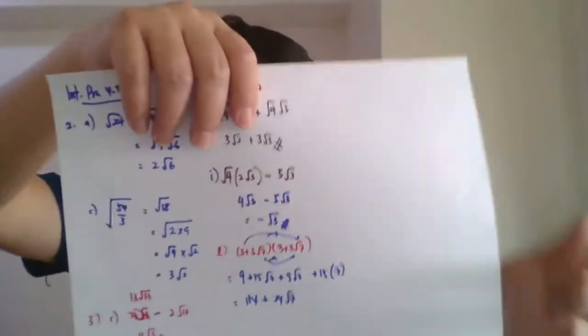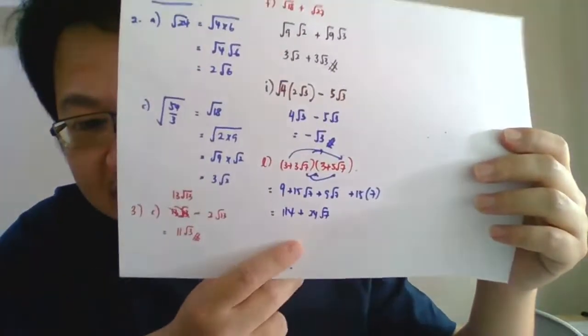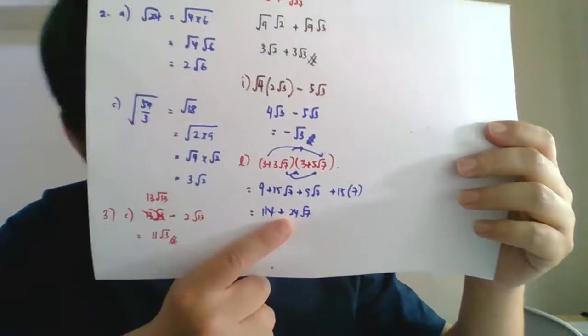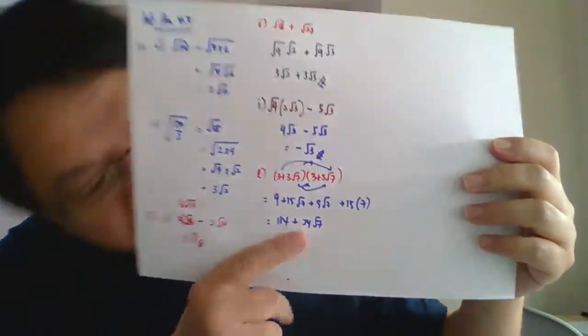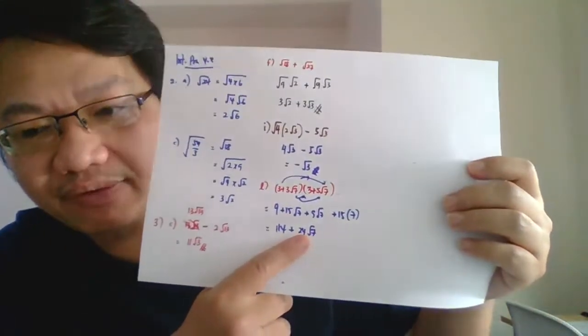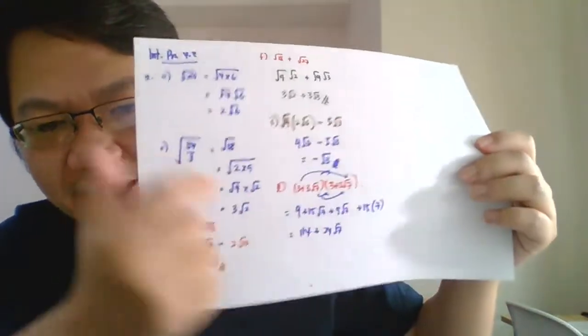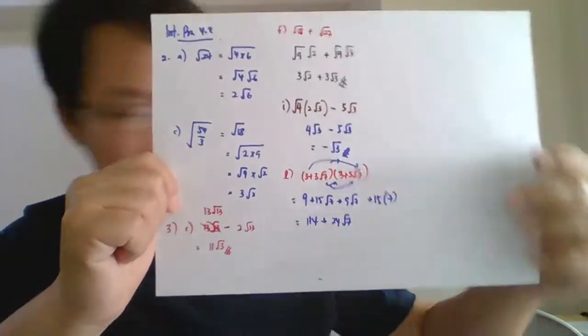Okay. For question L, please double check betul ke the calculation I made here. So my final answer is 114 plus 24 berapa ni? Surd 7. 114 plus 24 surd 7. Okay, for L, I expect this is the final answer that I obtained. Double check, that is my answer for L. And O. Okay, next question is O.